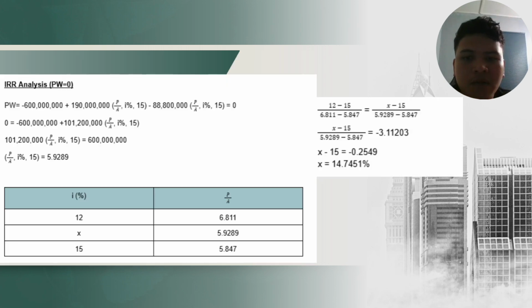And for IRR analysis, we set PW equal to 0 to find the minimum MARR. And actually we will get 14%, which is higher than our expectation. So it is not good, not bad.